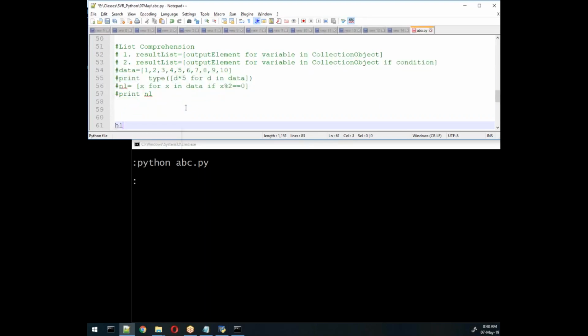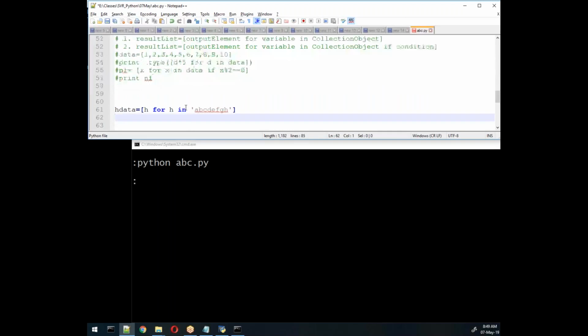Now I'll write h data equal to, and here I'll write h for h in A, B, C, D, E, F, G, H. So what would be the output here if I try to print h data?